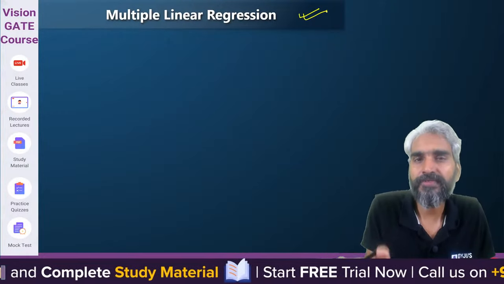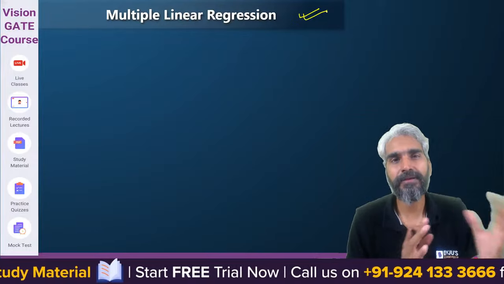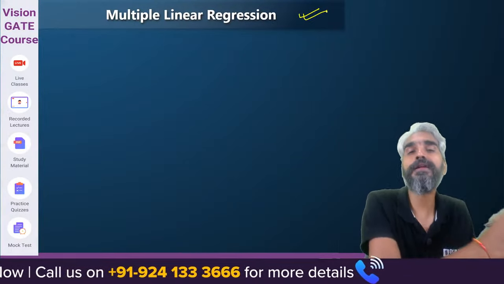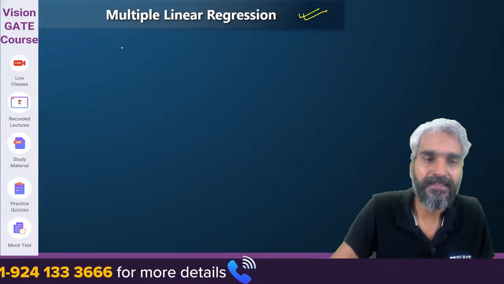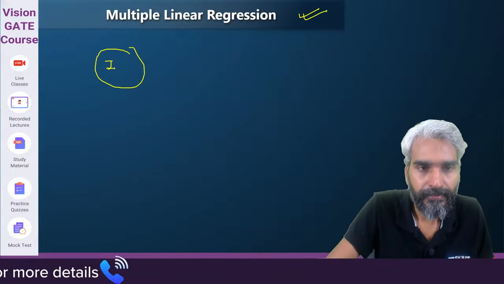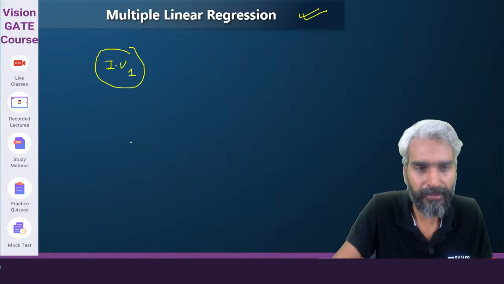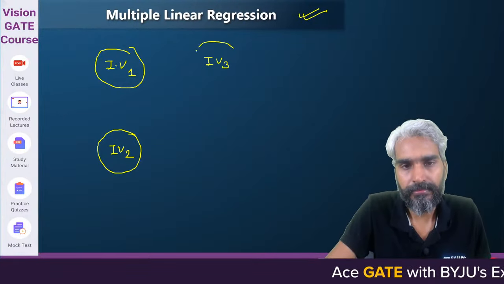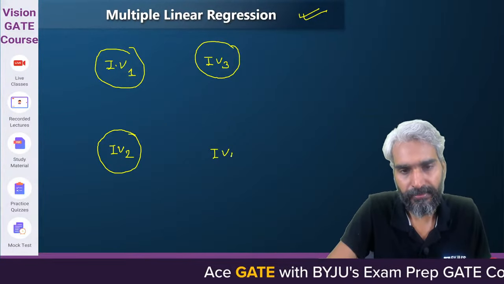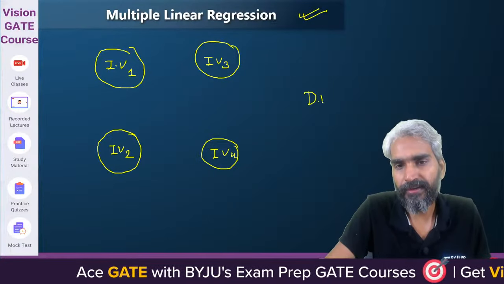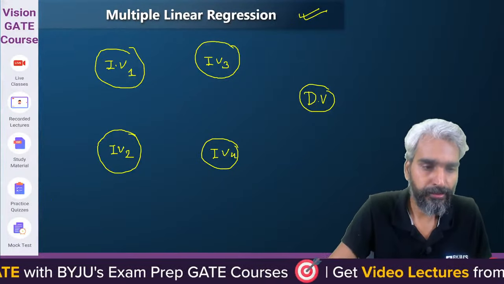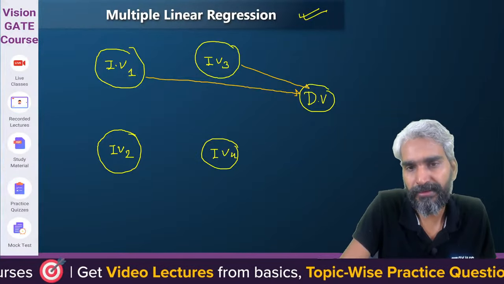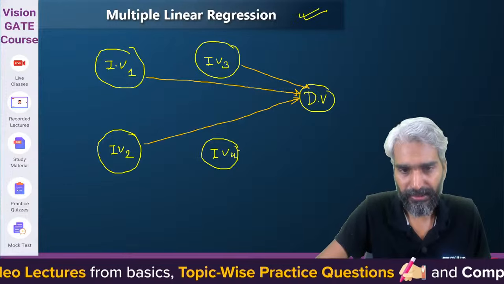But for now, we just need to understand that, just like simple linear regression, my dependent variable may depend on more than one independent variable. Clear? If this is the first independent variable, this is another independent variable, and this is another, and let's assume this is your dependent variable, then the dependent variable will depend on this independent variable as well as this one and this one.